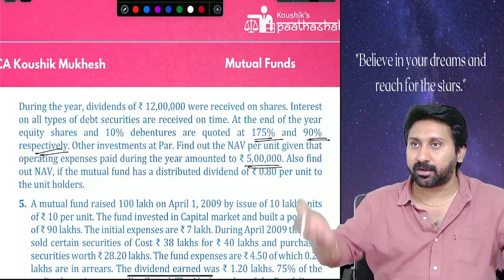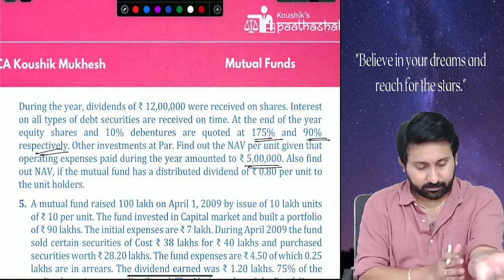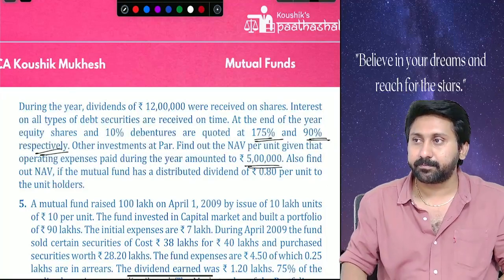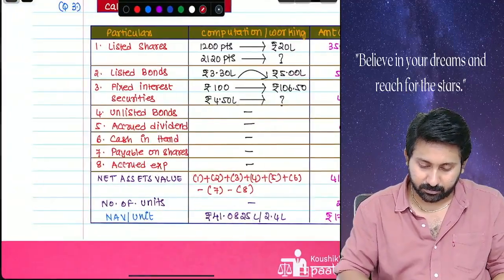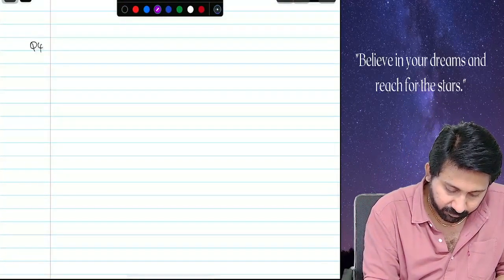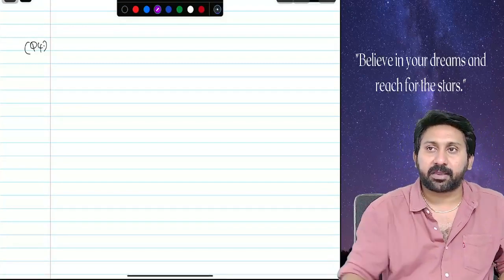Shall we do it together? Keep the heading. Calculation of cash balance. Question number 4. Calculation of cash balance.